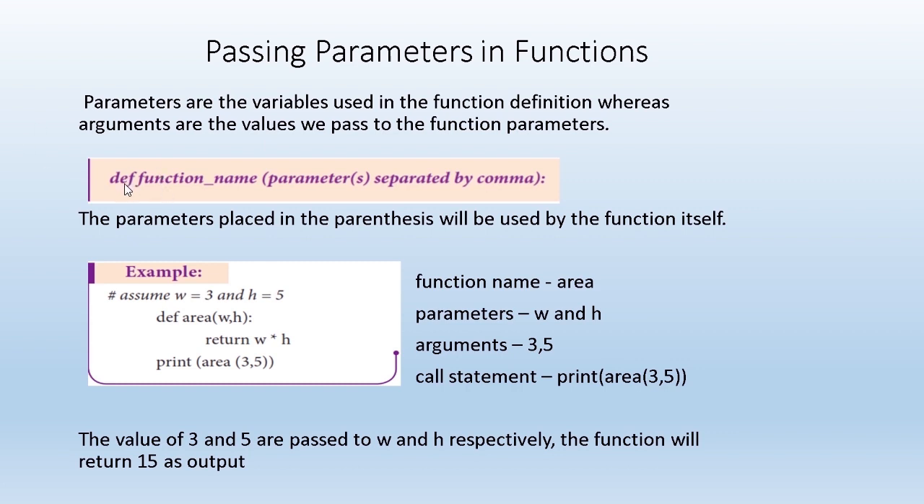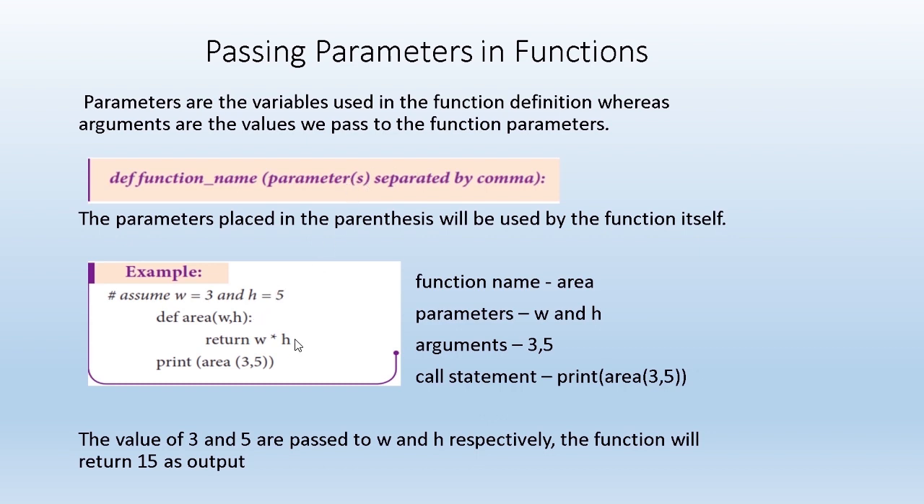So you know the syntax for defining the function. First the keyword def followed by the function name, then the parameters. If you are using more than one parameter, they should be separated by commas, and then a colon. After that you'll write the block of statements. The parameters placed in the parentheses will be used inside the function.